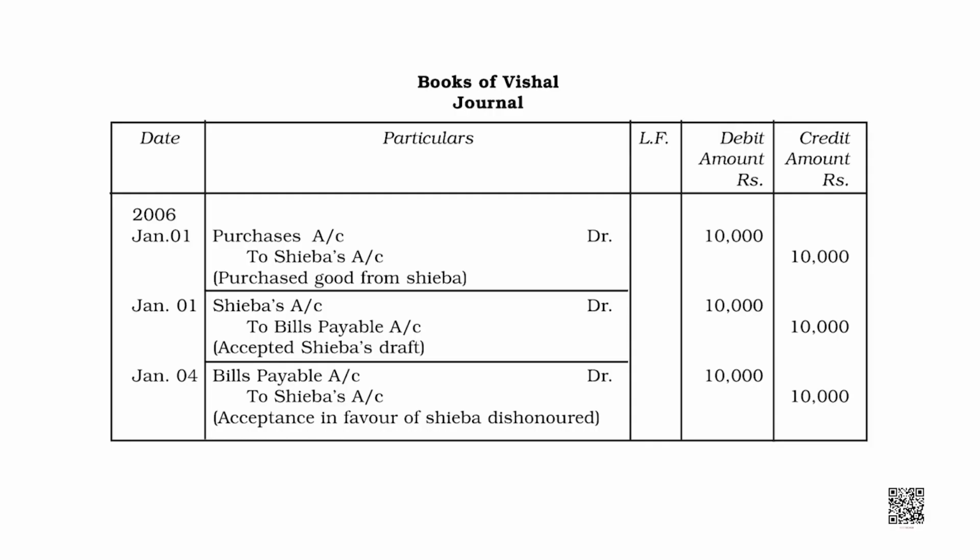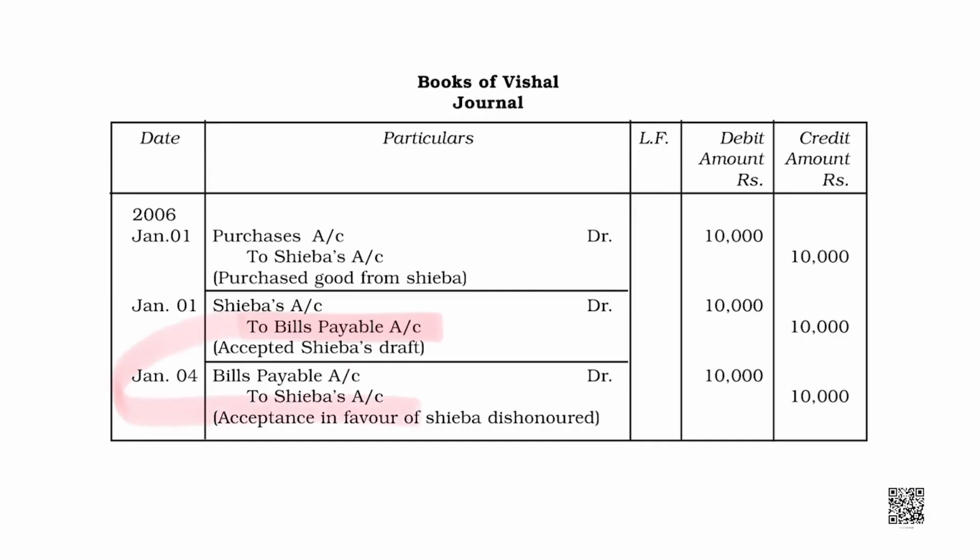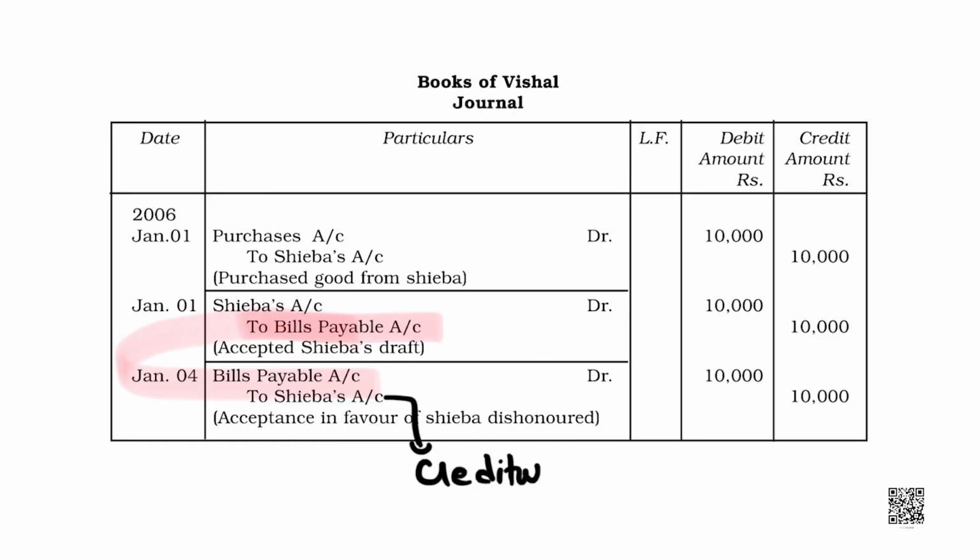Okay? Now, Vishal dishonored the bill. The liability was bill payable, but now bill payable would be debited and Shiba would be creditor again, and that on March 4, right.